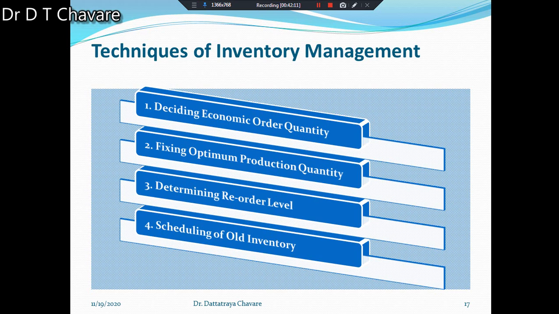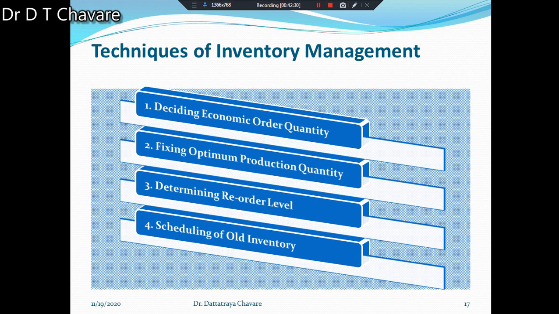Then the third technique is also used there. What is it? Determining reorder level. Try to understand. After fixing the economic order quantity or optimum production quantity, it is important to decide when to order new stock.